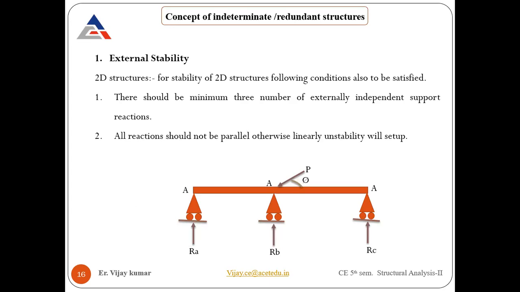You have to satisfy one, two or three things before analyzing the structure to ensure that the structure is stable. First thing is there should be a minimum of 3 externally independent support reactions. Minimum, that is 3 equations, or an independent support system we require. If it is not there, it means there will be a partial constraint. Why is 3 the minimum requirement? Because yes, for a 2D structure we have minimum 3 equilibrium equations.